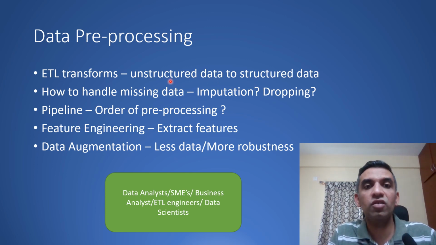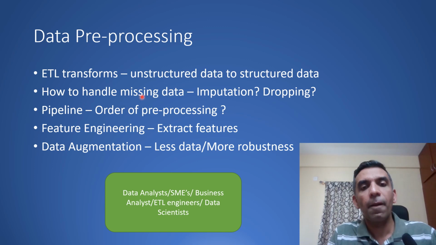If you have data in an unstructured form, how do you handle missing data, whether you will do imputation or you will do dropping of data, how much noise is present in the data, right? What is the pipeline for processing this data? What is the order of pre-processing? For example, if you are talking about image processing, a camera based detection of something, what is the order in which data has to be processed? First, do you do smoothing? First, do you do denoising?